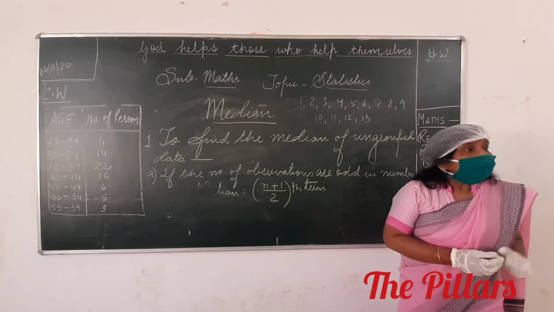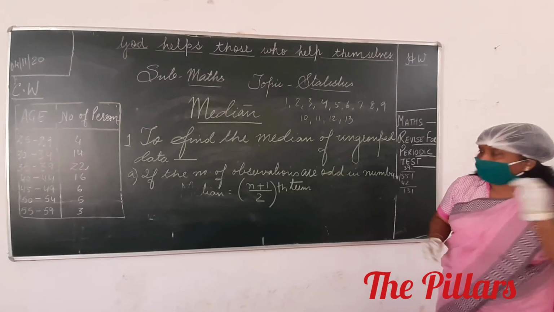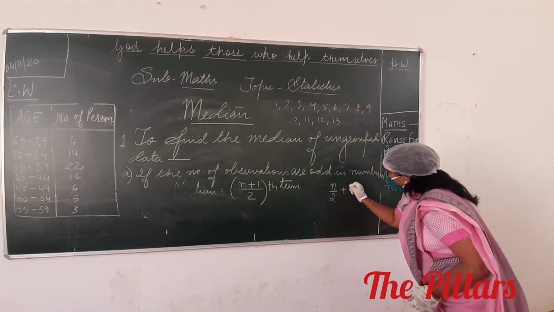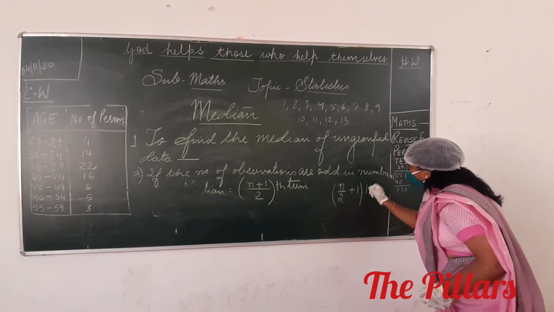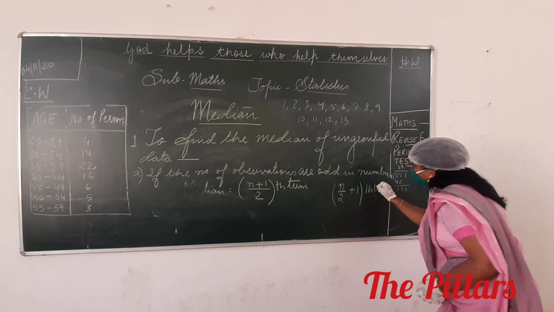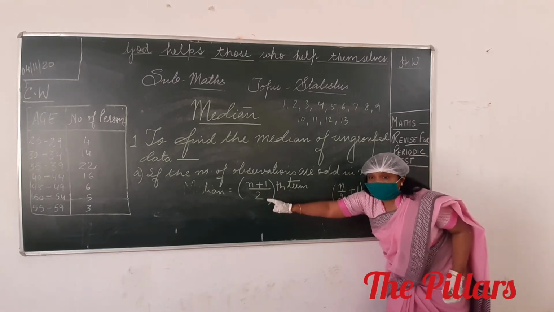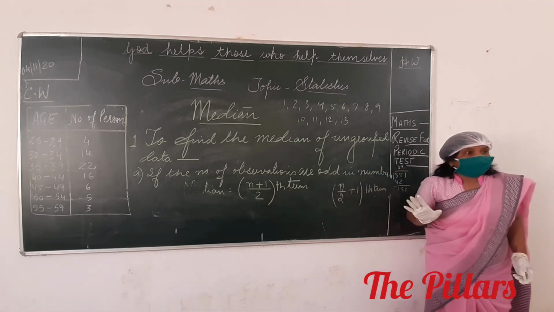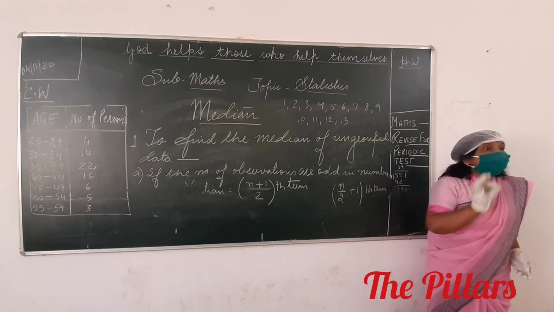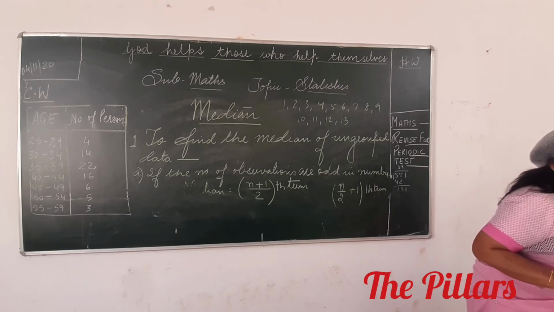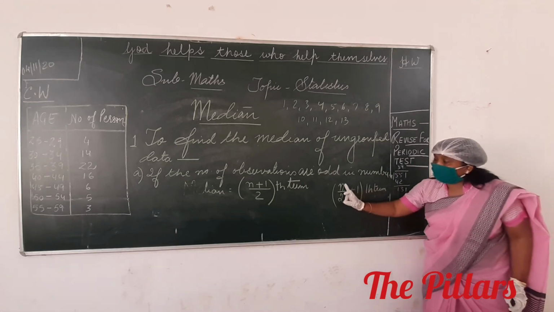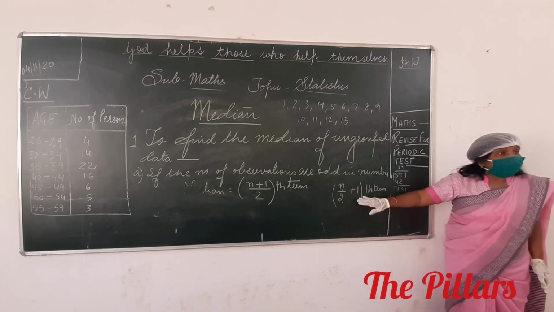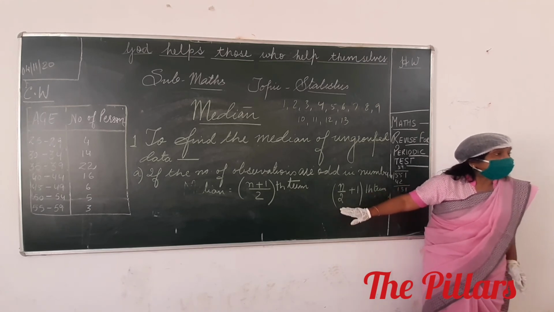Why am I specifying this? Because if I write n by 2 plus 1th term, these two things are different. It is n plus 1 whole by 2, and this is only n by 2 plus 1. There is a difference. Suppose n is 12. Then you will have 12 by 2 plus 1. Please look onto the board. Are you understanding what I want to say? What is the difference here?